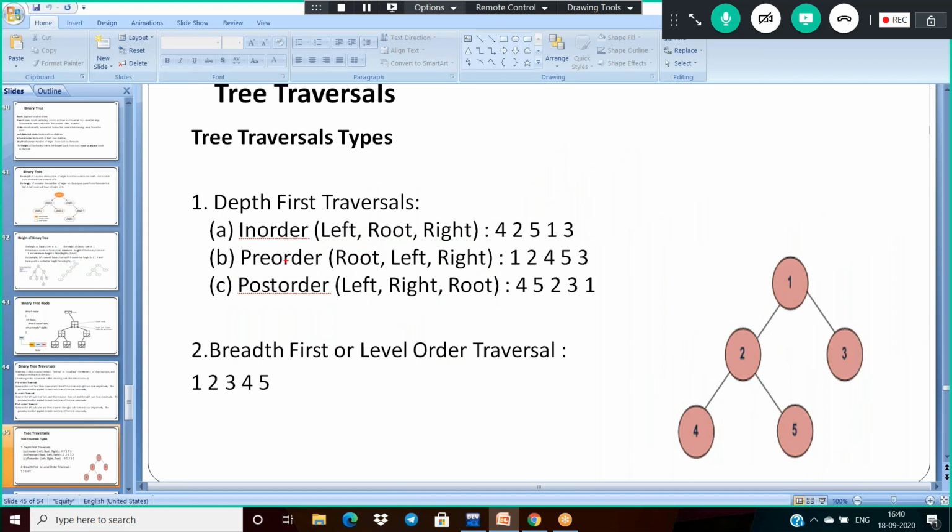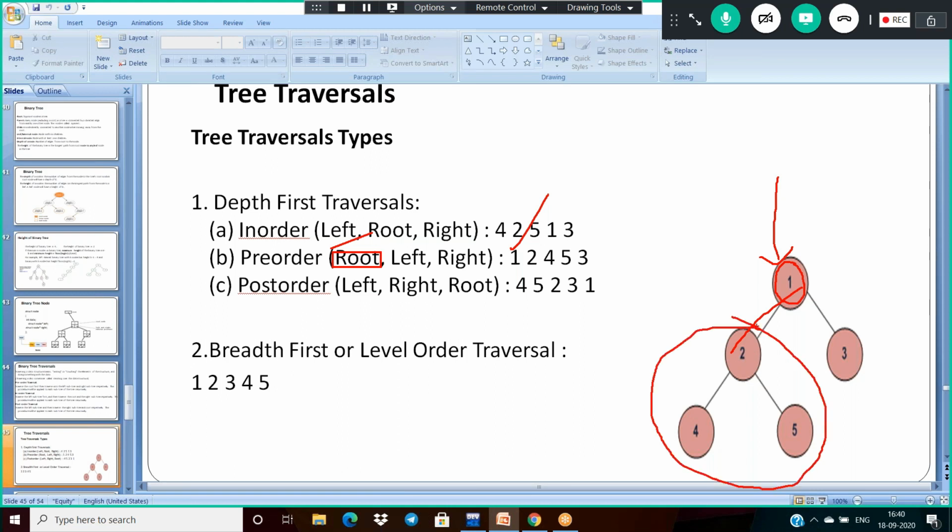And what about the case of pre-order? Pre means first root. First root means we are visiting the root first. So 1 will come. Next left. Left means left.